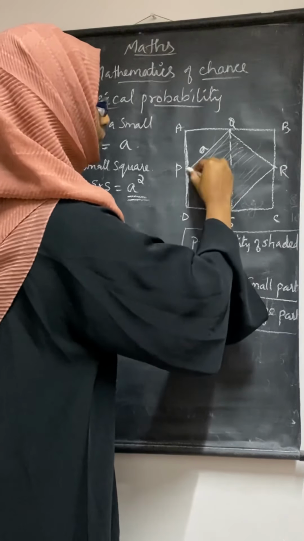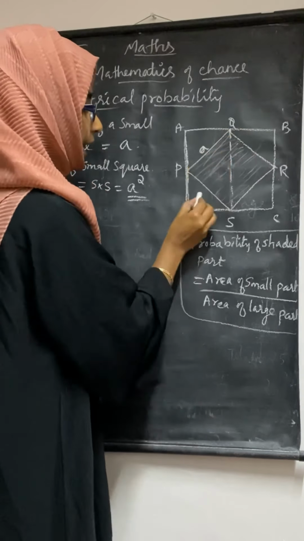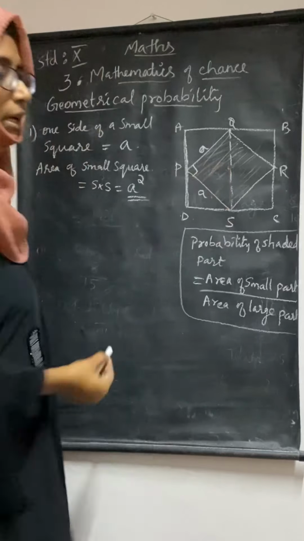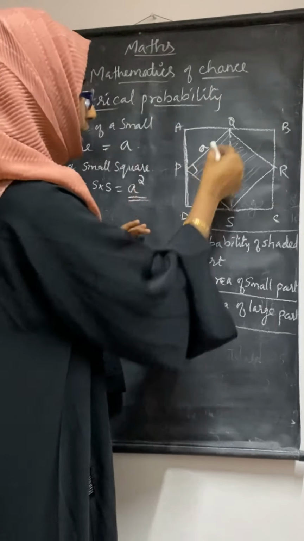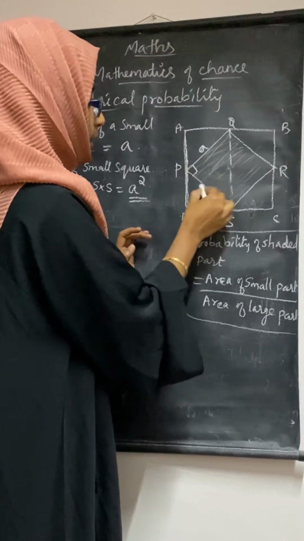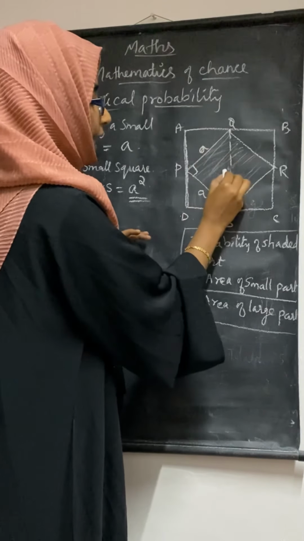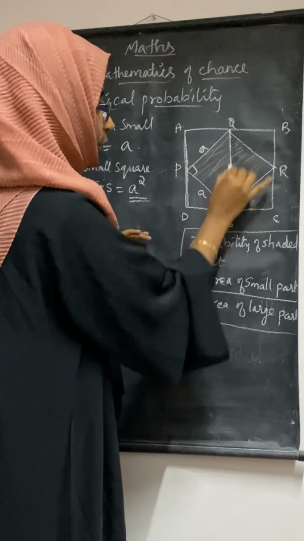Here you know that this is a square side, this is a square side. So if it is A, this is also A. Also you know that this is 90 degrees, and these are A and A. Already last year you studied a triangle with equal sides A, A. What will be the hypotenuse you are forming? A right angle triangle, hypotenuse forming.